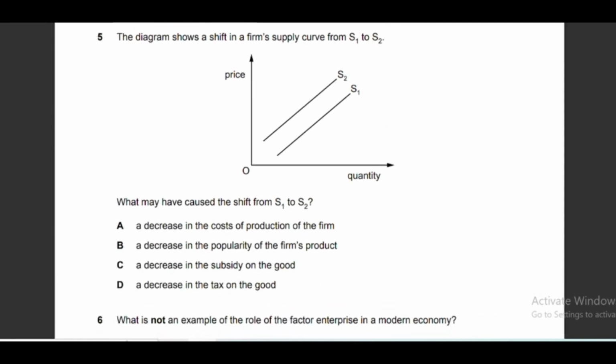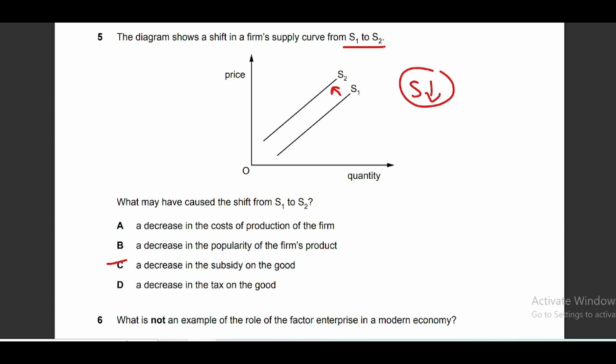So question number 5 is, the diagram shows a shift in a firm's supply curve from S1 to S2. The supply curve is shifting to the left. It means whenever it shifts to the left, supply is decreasing. So supply is decreasing here. What may have caused the shift from S1 to S2? So now you have to find out the reason that may lead to a decrease in supply, and here the reason can be a decrease in subsidy on the good. So option C is the correct answer.